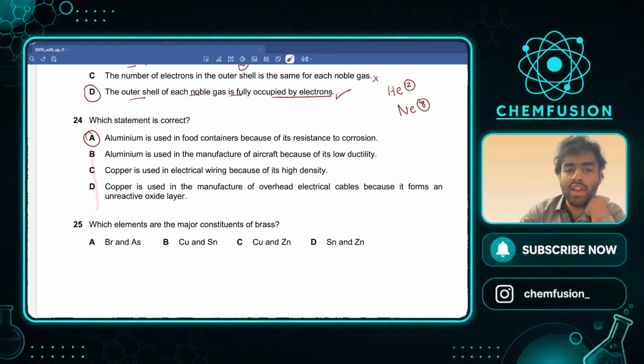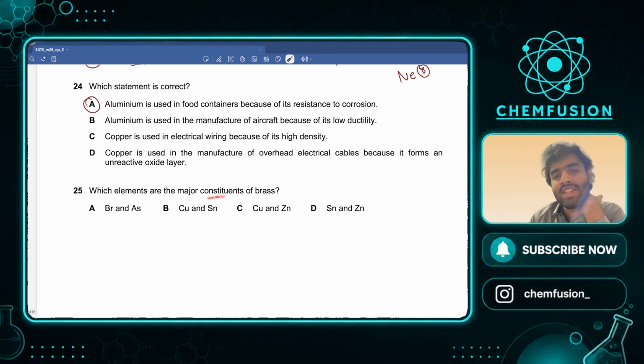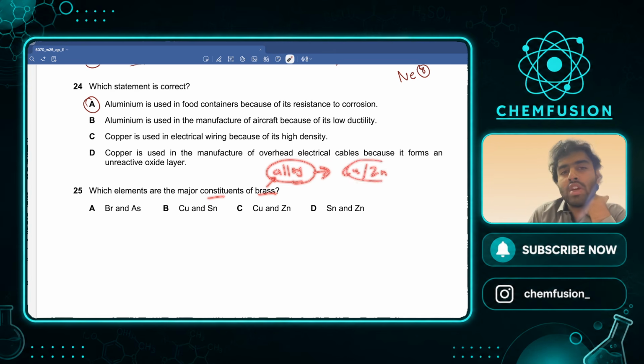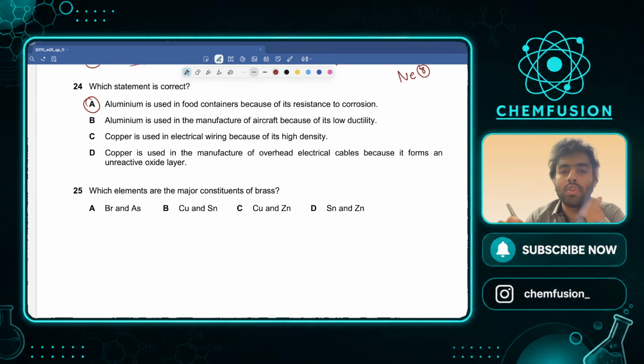A is correct. Which elements are the major constituents of brass? Brass is an alloy. Alloy means a mixture of two elements, and brass is an alloy of copper and zinc. Something you need to remember. Copper and zinc, C.